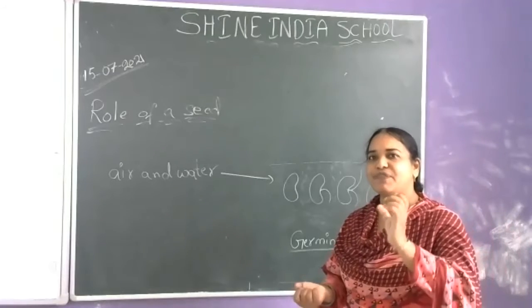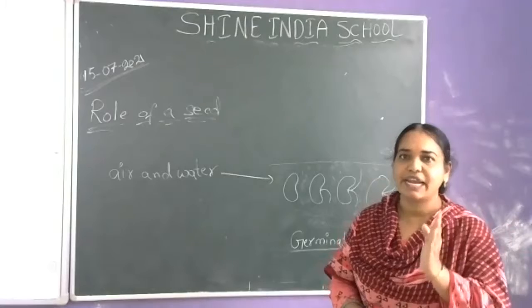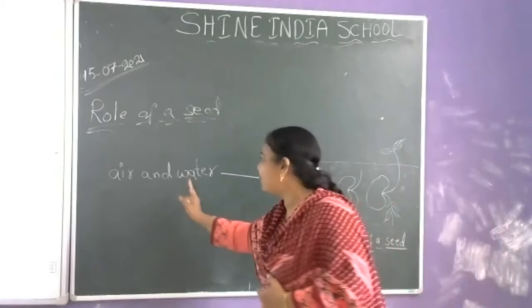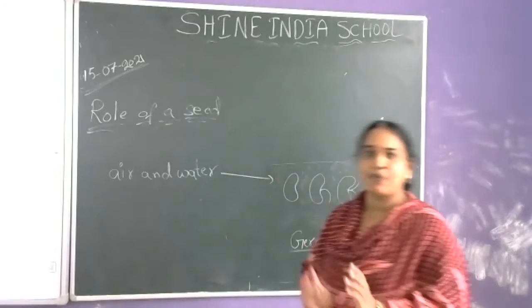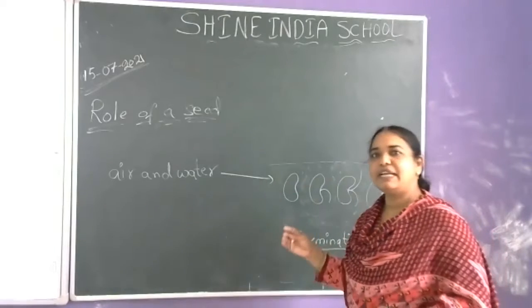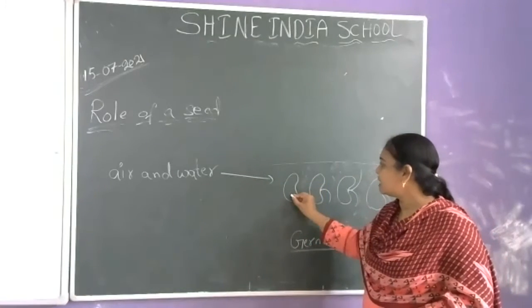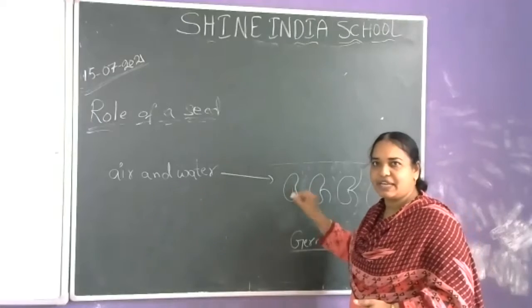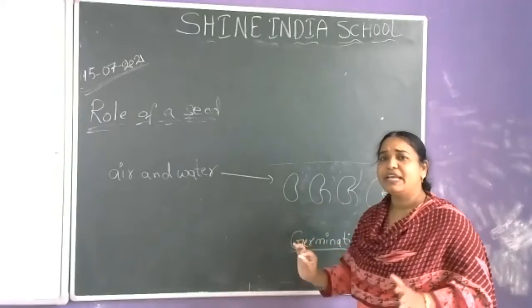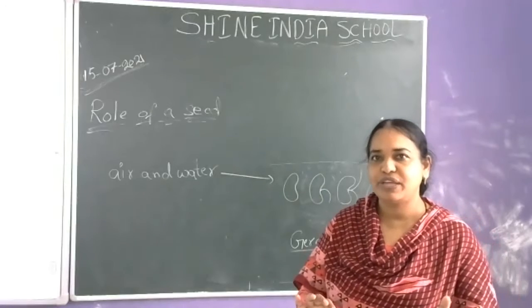So first of all, for the germination of any seed, it requires the right amount of air and water. If we provide the right amount of air and water, the seed starts germination. In the first condition, we sow the seed in soil. But for germination, I am saying there is no need of any soil.